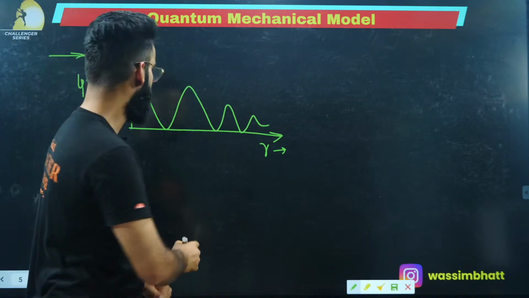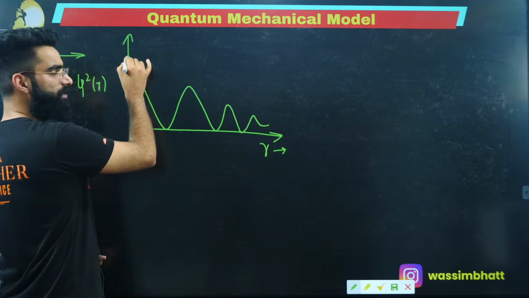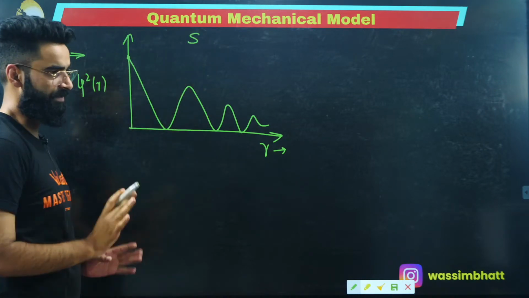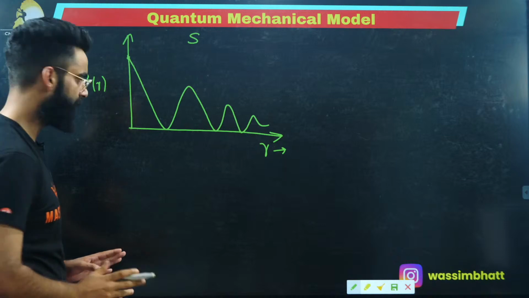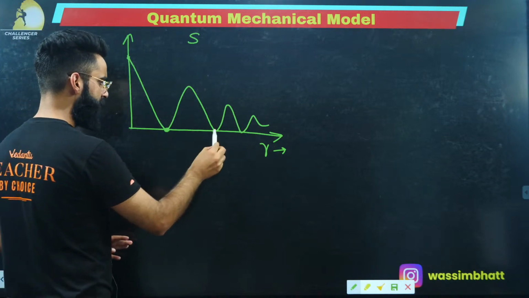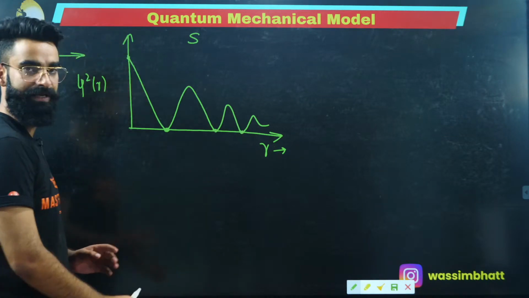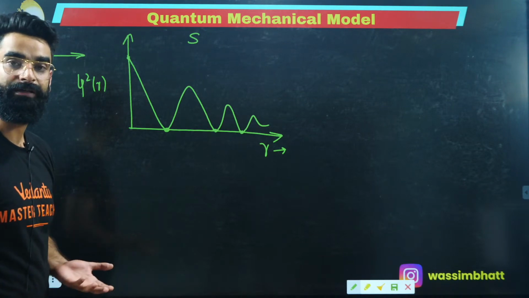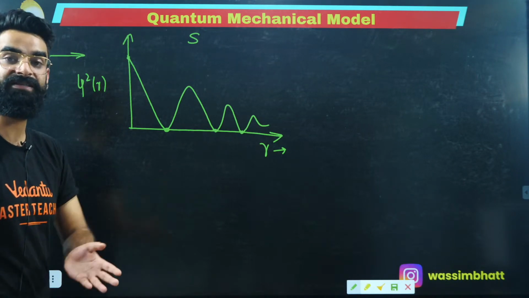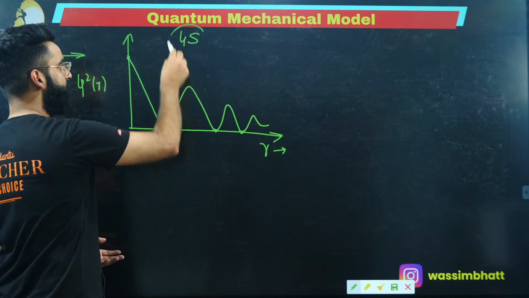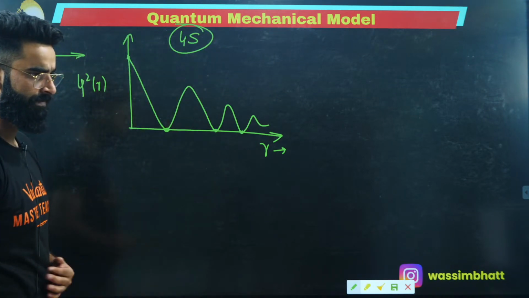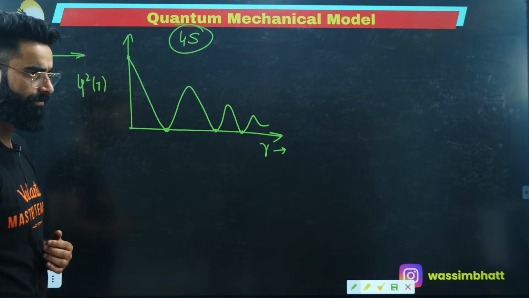See, first of all, the curve is starting from the top, so it must be S only, right? How many total nodes are there? 1, 2, and 3. Total nodes are 3. That means n minus 1 is 3, so n value is 4. So it is valid for 4s, right? Yes, it's valid for 4s, absolutely.